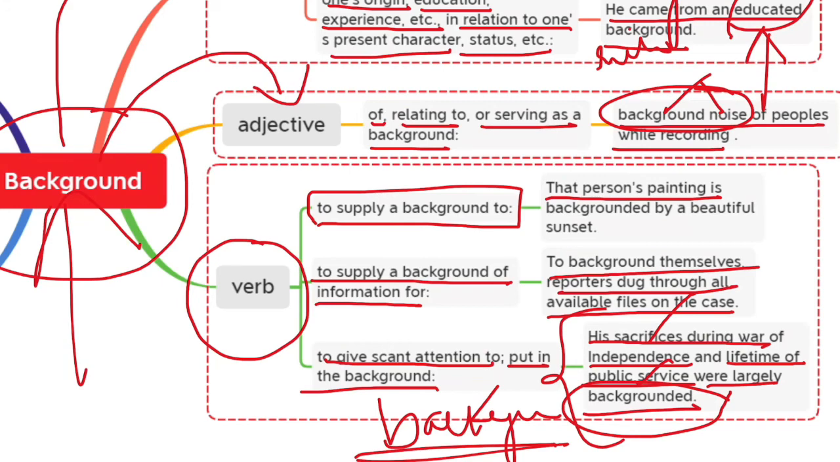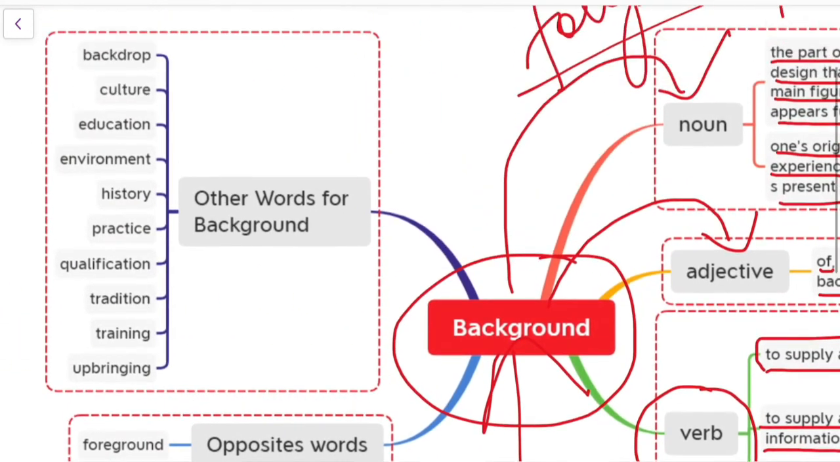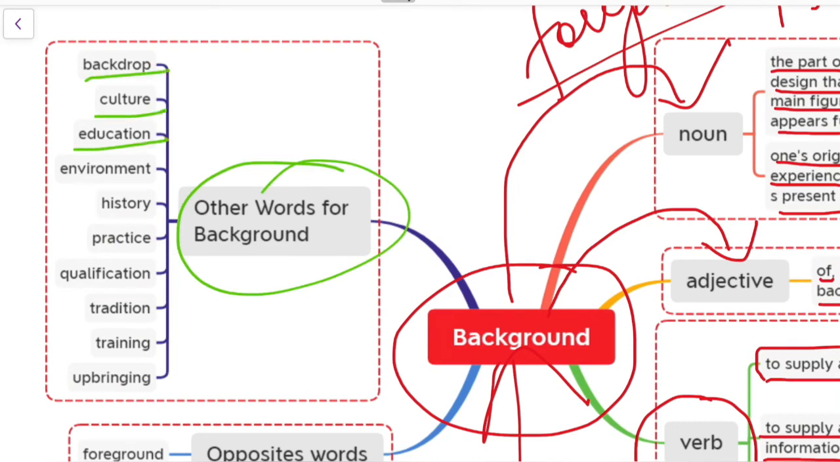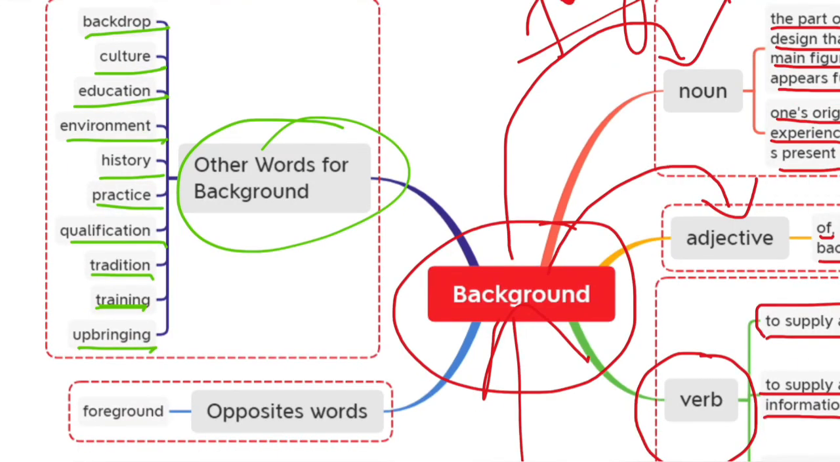Okay, next, now let us see some of the synonyms and antonyms of this word. Other words that we can use in place of background are backdrop, culture, education, environment, history, practice, qualification, tradition, training, and upbringing. So these are some of the synonyms. Let us see the opposite. The opposite of background is foreground.